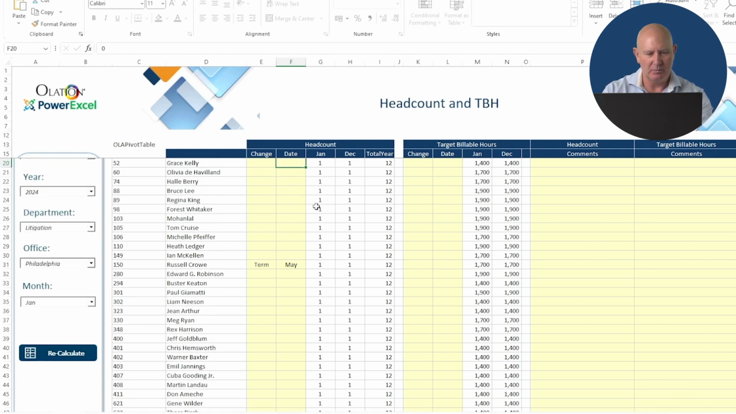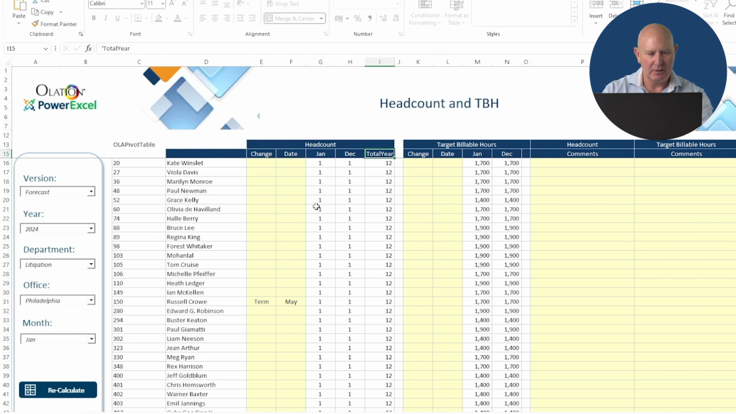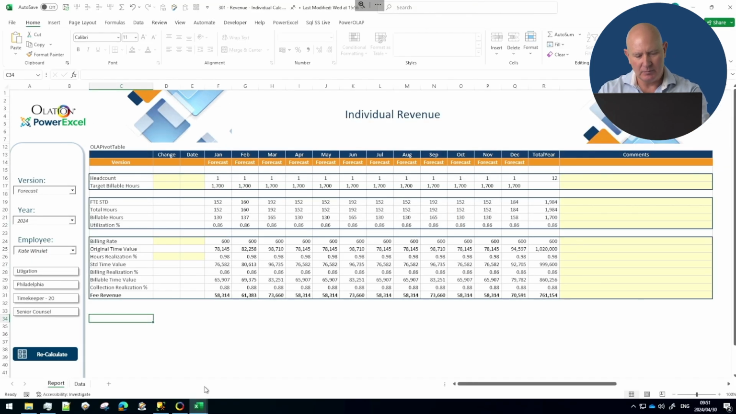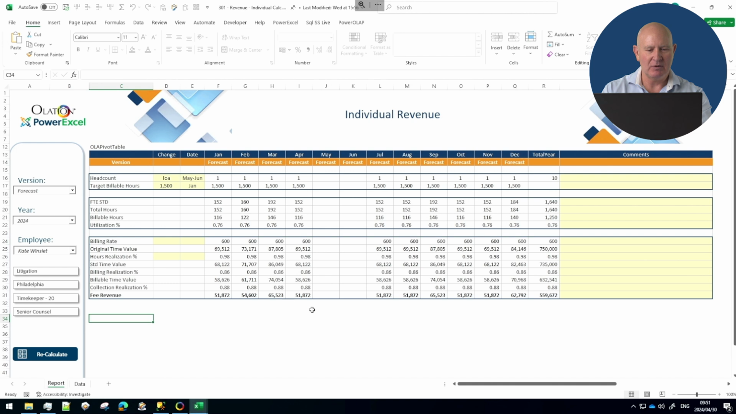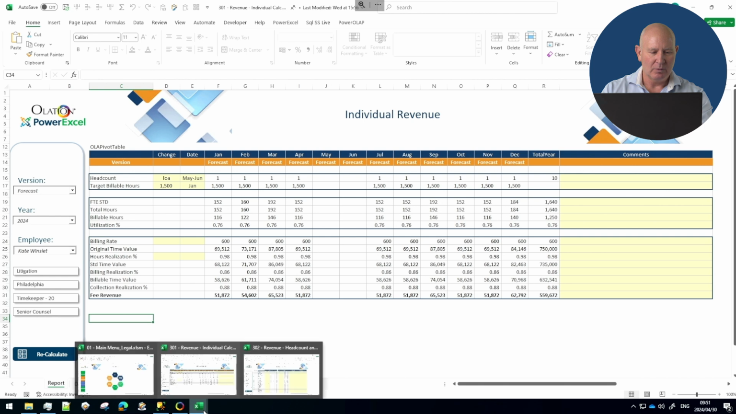And for Kate Winslet, I'll just fill in here that she's going to have a leave of absence, May to June. And let's change the target billable hours to 1,500 from January. All right, so I've made these 2 changes in this list, but what's happening is in the underlying calculation, it's adding this data here and it's triggering this calculation, exactly what we want. And every single individual calculation is happening simultaneously and instantaneously. So as soon as I add some data, the calculation is updated. That's really powerful. What else can I do?